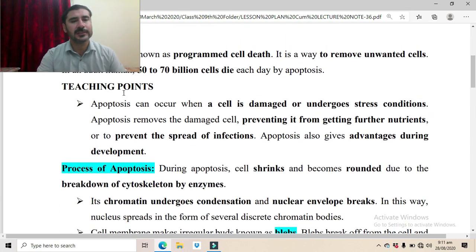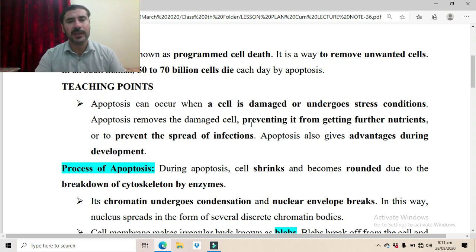We will move towards the teaching points. Apoptosis can occur when a cell is damaged or undergoes stress conditions. Whenever a cell is damaged or it is passing through stress conditions, or suppose there is a cell which is infectious, which already has some infection, some microorganisms inside that cell, all these cells must be removed from the body.